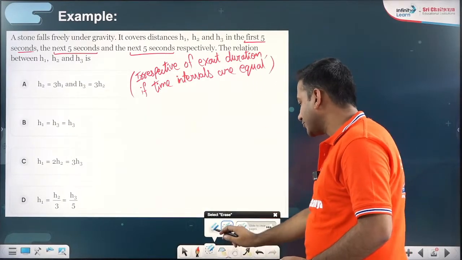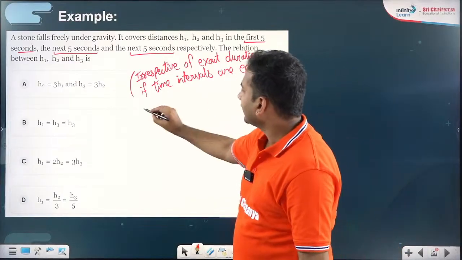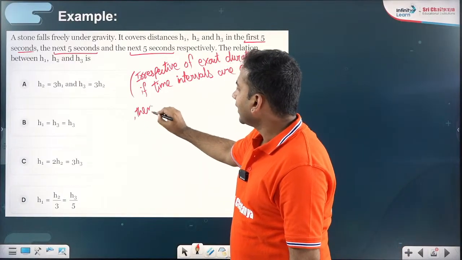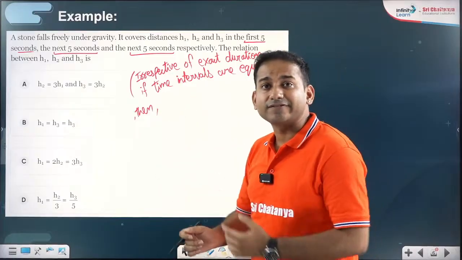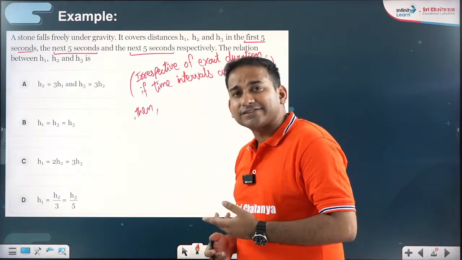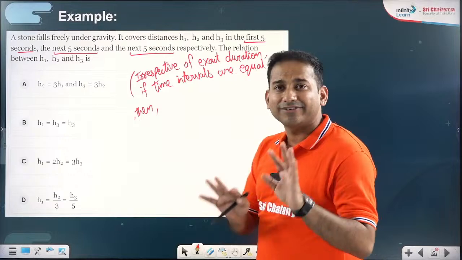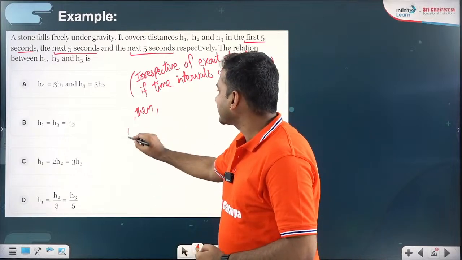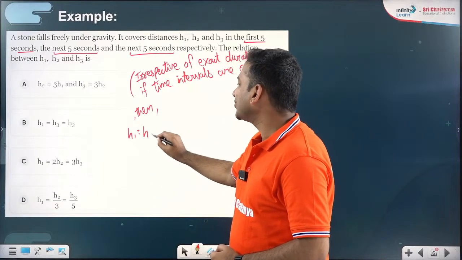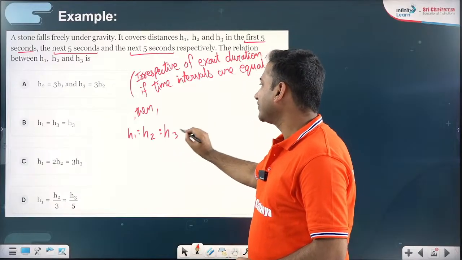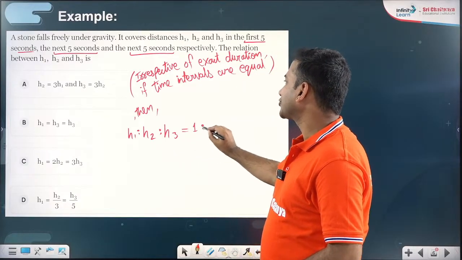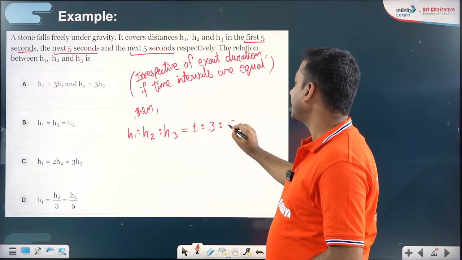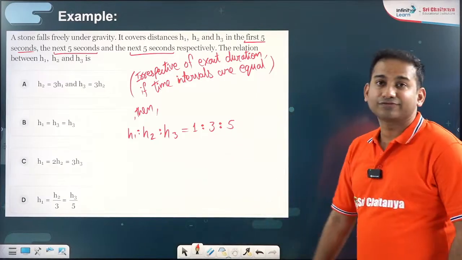They are equal, right? 5 second, 5 second, 5 second. Whether they were actually 5 seconds time interval or 2 minutes time interval, it doesn't matter here. Then in that case, h1 ratio h2 ratio h3 will be given by 1 ratio 3 ratio 5.